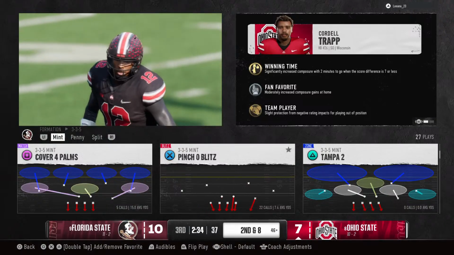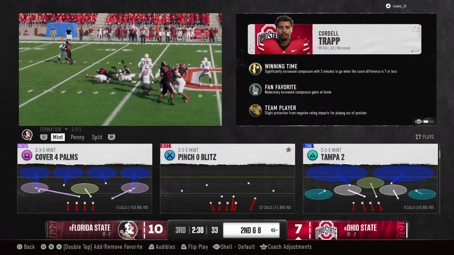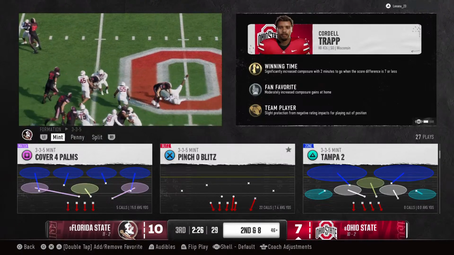You know, in the era that we live in right now, everybody wants to spread the field around, try to create space, try to create one-on-one matchups, and the defense has countered over the years by trying to play out wide.